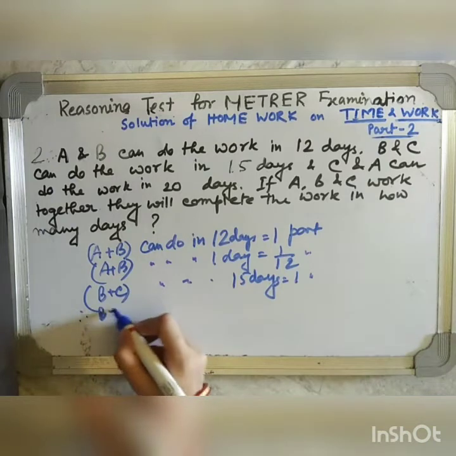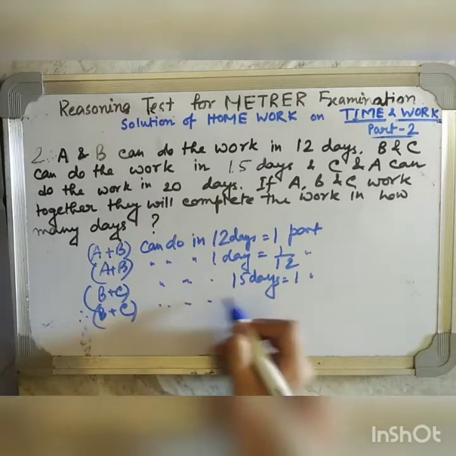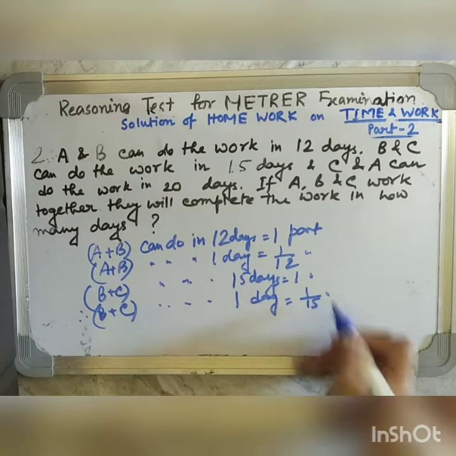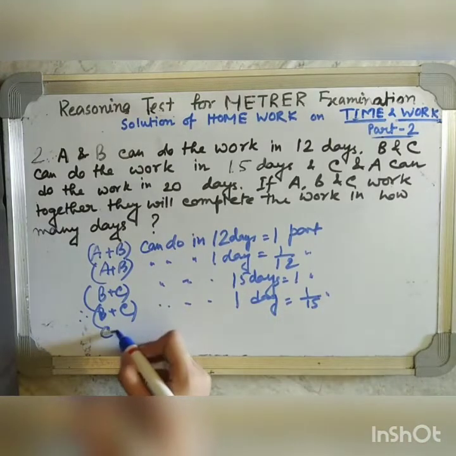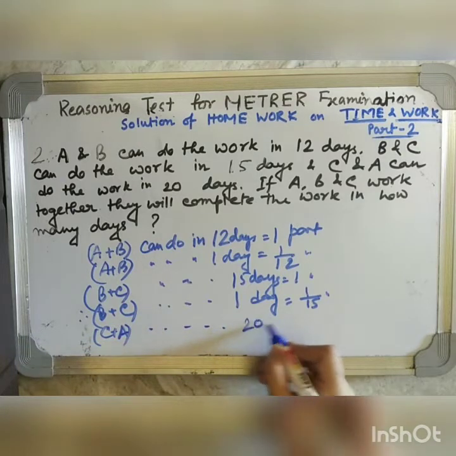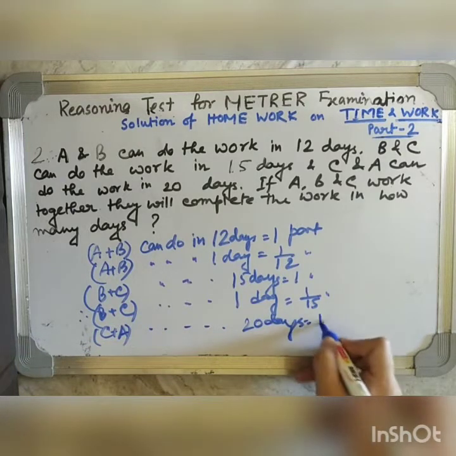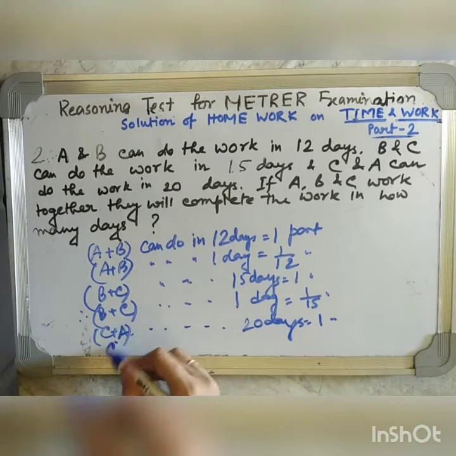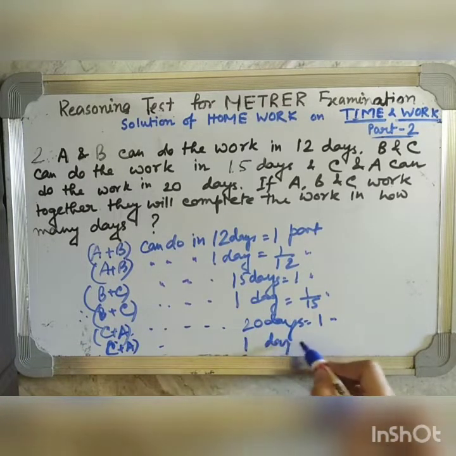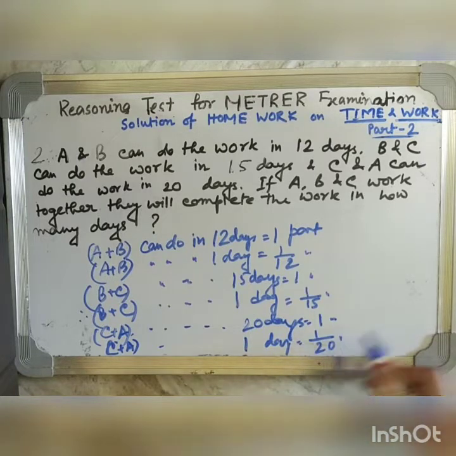Therefore, B and C can do in one day 1 by 15 part. Similarly, C and A can do in 20 days is equal to 1 part. Therefore, C and A will do in one day 1 by 20 part.